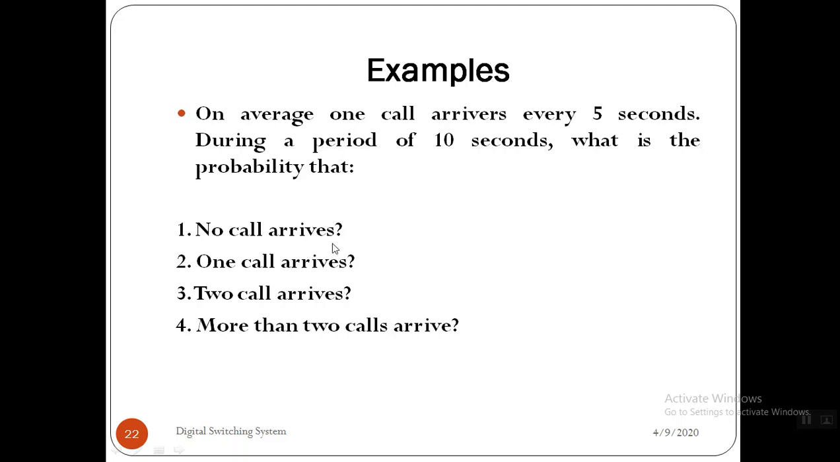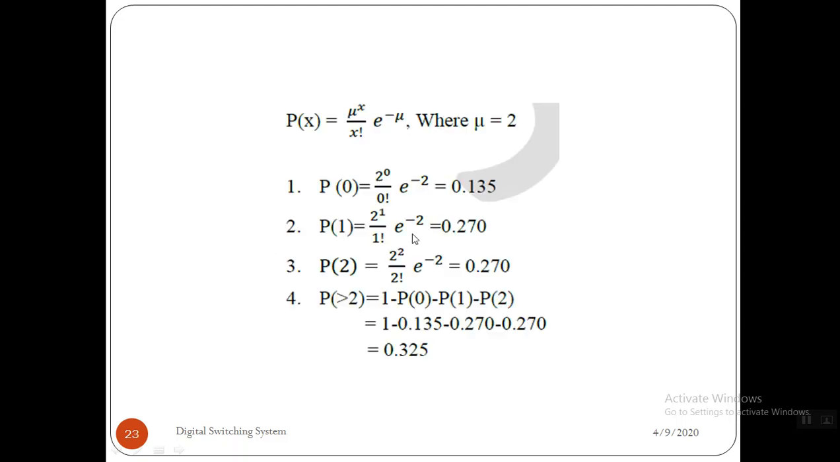So no call arrives means probability of 0. So P of 0, we know the equation, the Poisson equation: P of x is equal to mu raised to x by x factorial times e raised to minus mu, right? So the first thing, the probability of no call arriving to a system, in the sense of 0. So P of 0, substitute the value of x as 0, and the mu value is 2. So 2 raised to 0 by 0 factorial times e raised to minus 2. So it gives 0.135. It doesn't have any units because it's a probability, right?